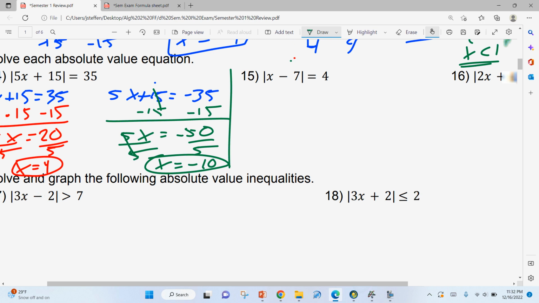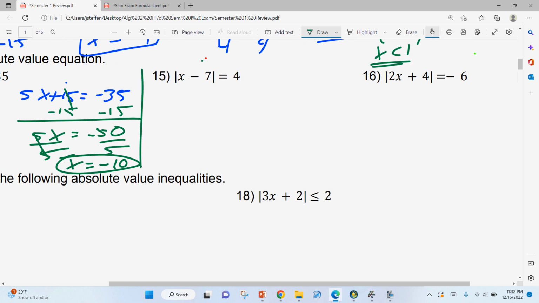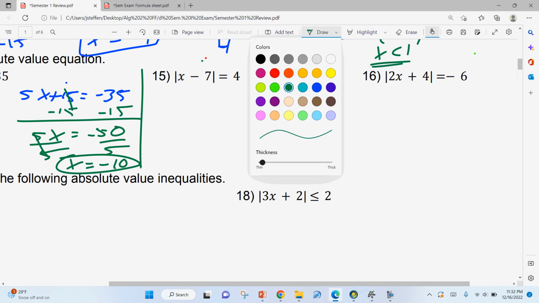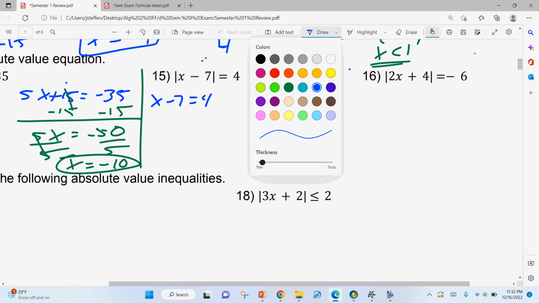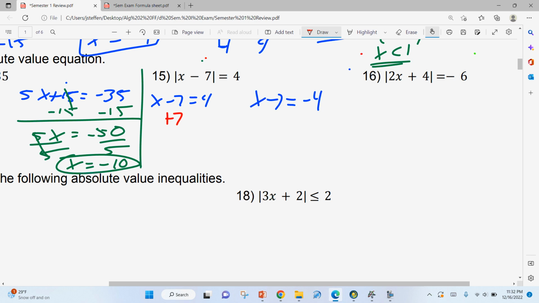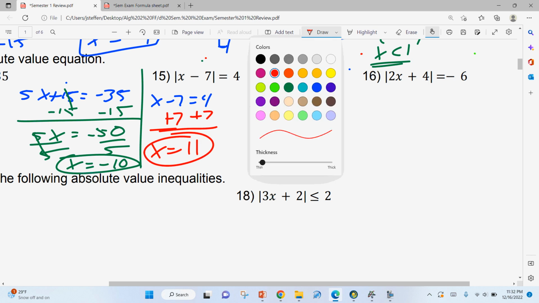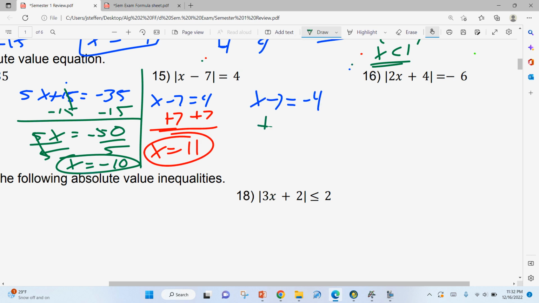Moving on to this next one. This one actually I think is a little bit easier. So we split it up into our two equations. X minus 7 is equal to 4. X minus 7 is equal to negative 4. Add 7. We get x is equal to 11. One answer. Add 7. X is equal to positive 3 is your other answer.